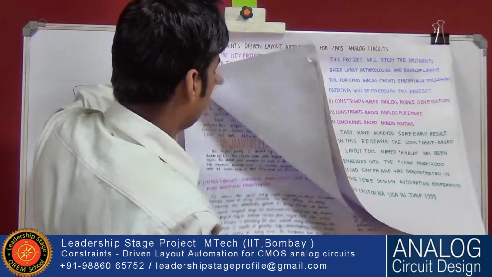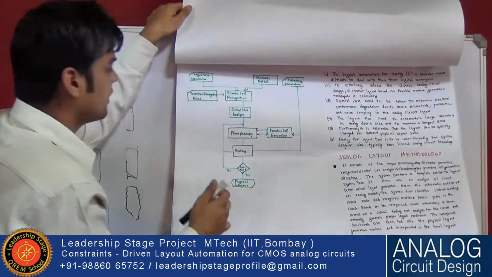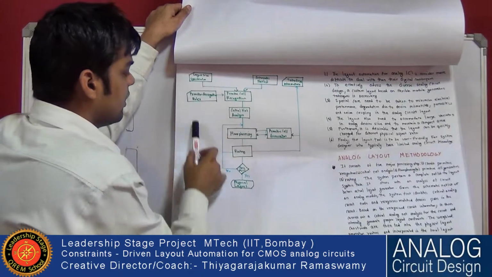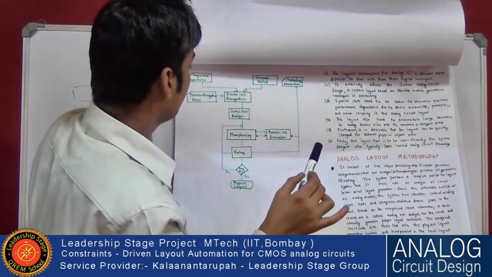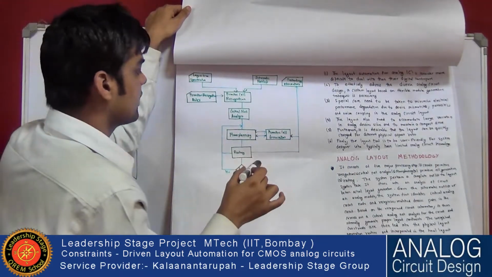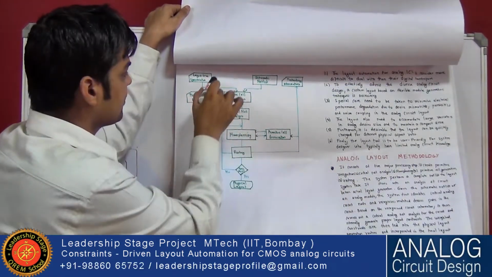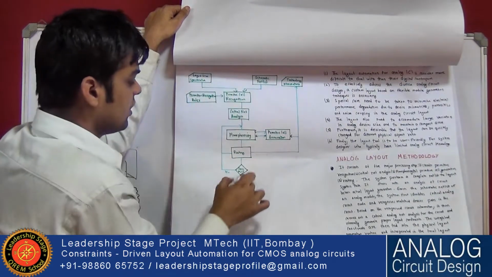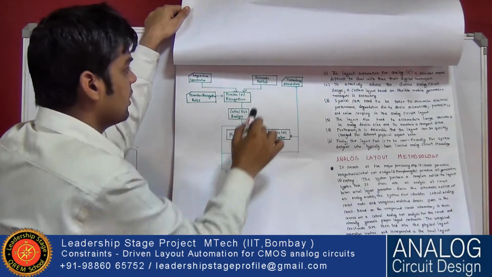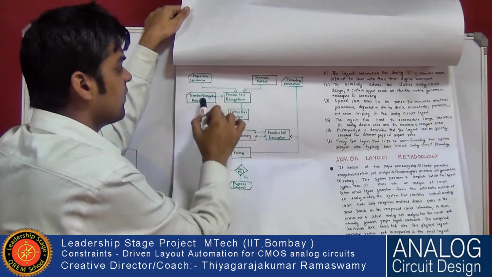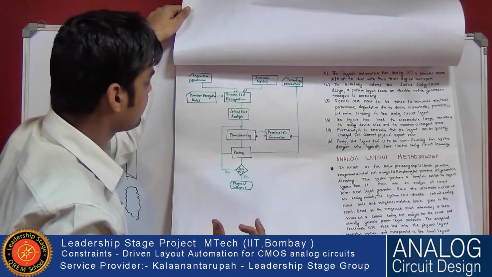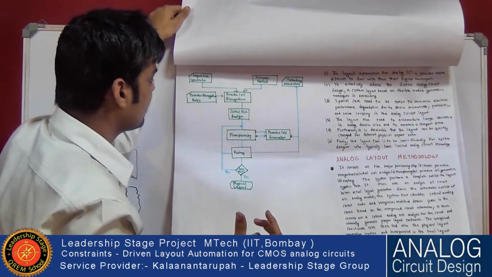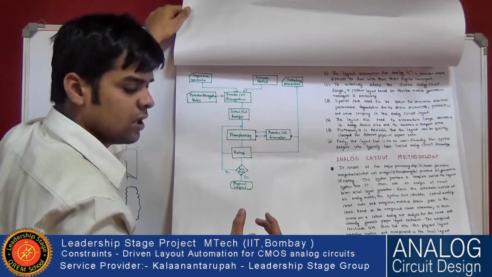I will explain the process again. First, the layout specification: what kind of layout we have to make. It gives all circuit parameters. The final specification should be matched to stop this process. From the schematic we get the netlist, and using rules we generate modules.